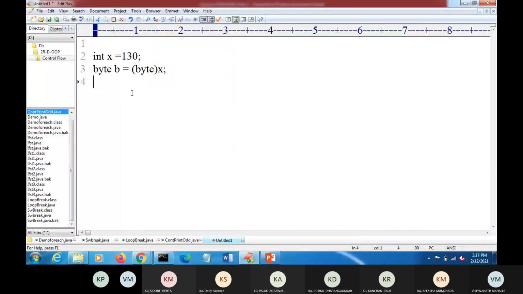Yesterday I told you implicit typecasting means you are putting a smaller box into a bigger box. So there is no problem. We can easily put the smaller box into the bigger box. But if you put a bigger box into the smaller box, then there is some loss of information. So when we are assigning a bigger data type value to a smaller data type variable, then we will get some error. We will see this same example practically. We will see that.